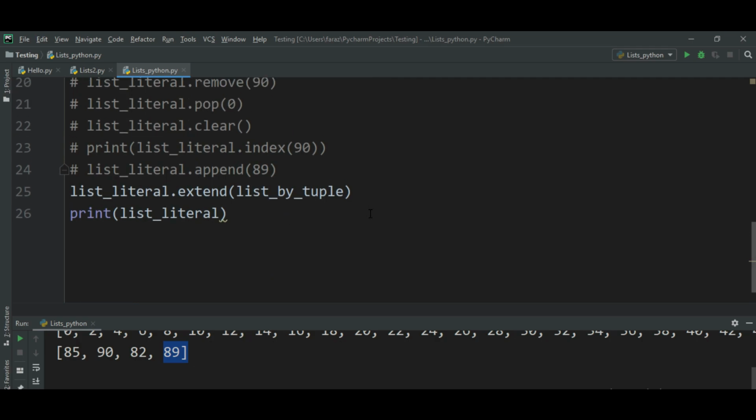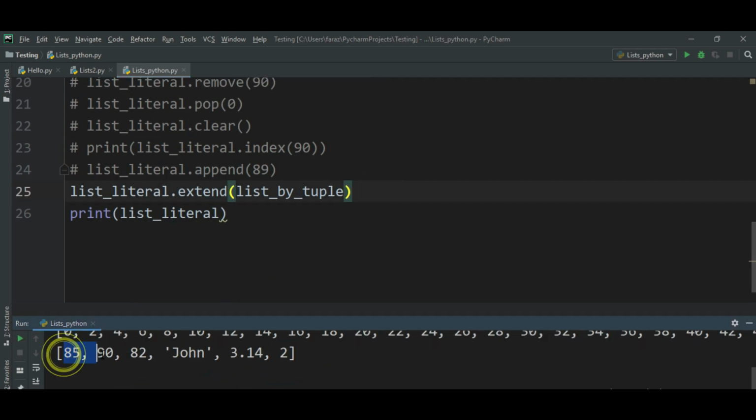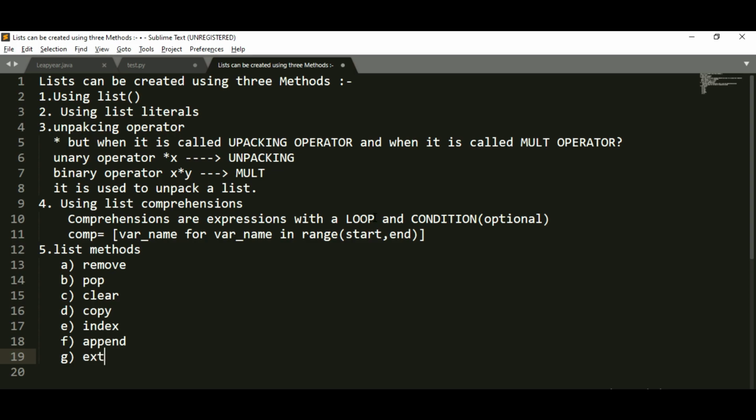So let us check that. Save and run. You can see, I hope we have combined two lists, right? I hope you understood this. Again, I will comment this. We have done with the extend method as well.